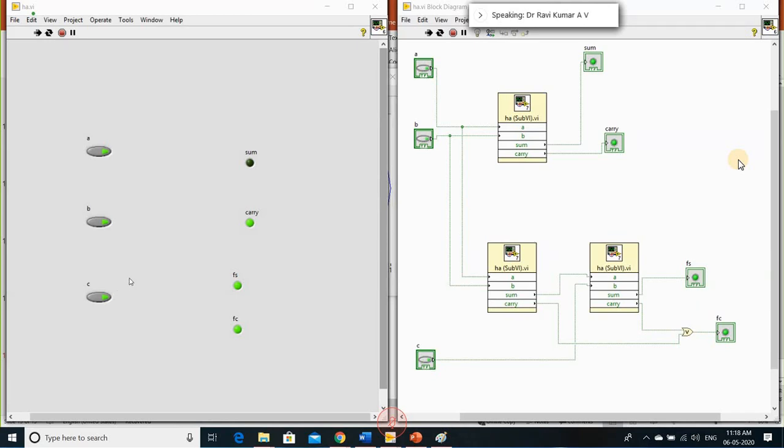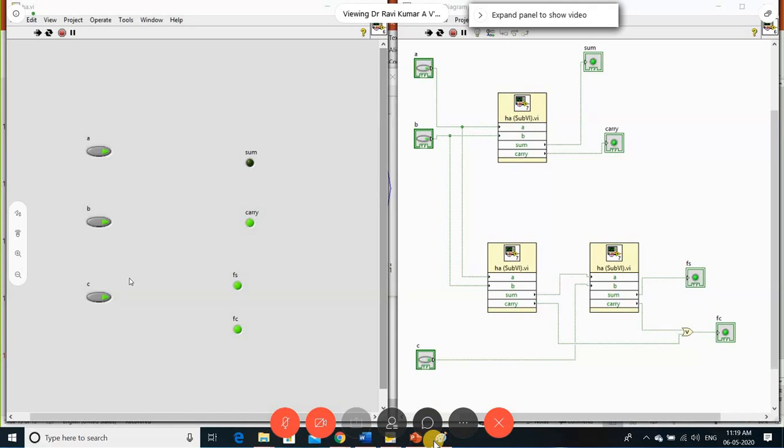So what my doubt is, on the top there is a sub VI, no, sir? Yes. We have sum and carry of that sub VI. Can't we use that sum and carry to the second half adder? We can use it. But I want to differentiate that half adder as well as your full adder. That's what I taken separately. If you want to use the same one, you can use it, because already the sub VI is separately saved. Oh. Okay, we can reuse that n number of times wherever you want it.